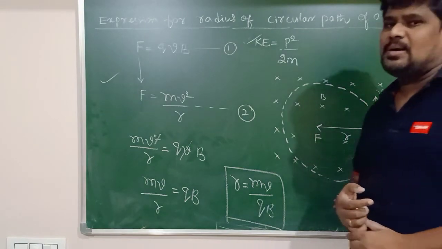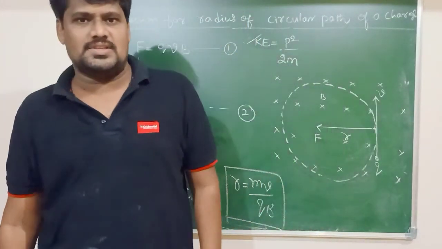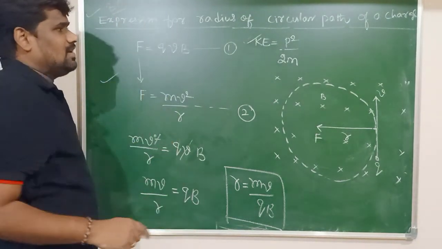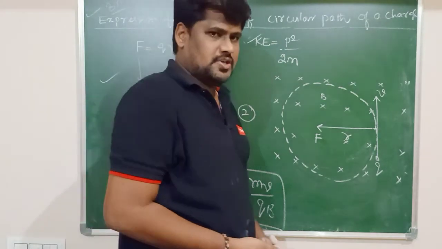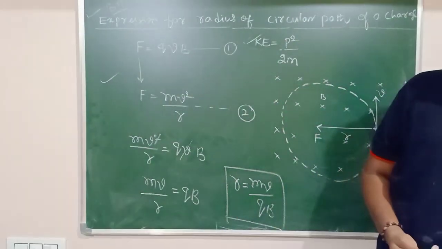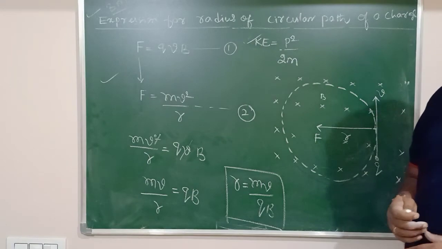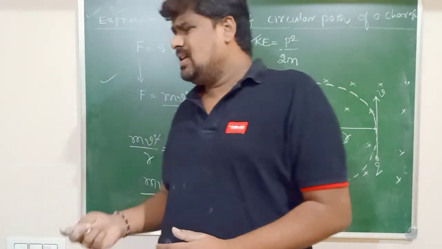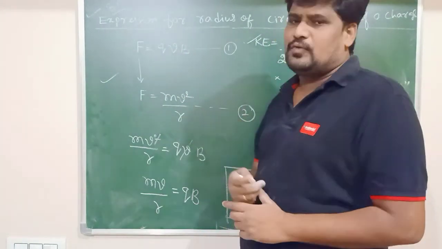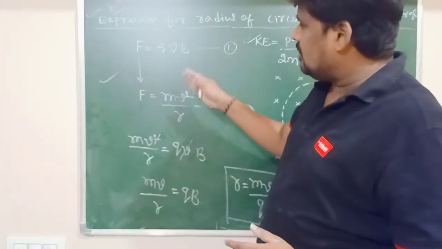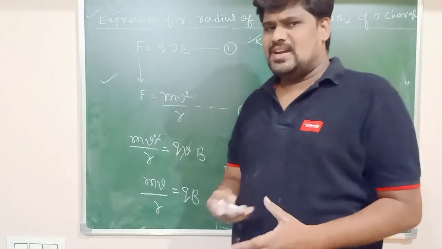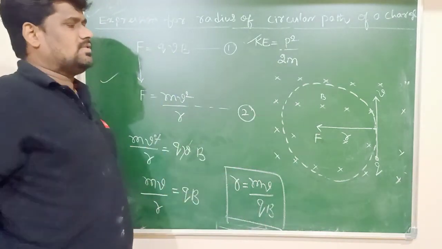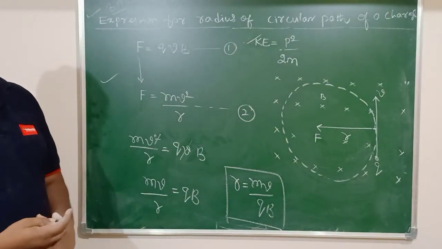As far as your board examination is concerned, it is an expected 3 mark question. Generally they will ask a question like this: derive an expression for the radius of the circular path traced by a charged particle in a magnetic field. The concept is simple. Centripetal force and magnetic force are equal here. By equating the magnetic force with the centripetal force, I can easily derive the expression for the radius of the circular path traced by the charged particle.